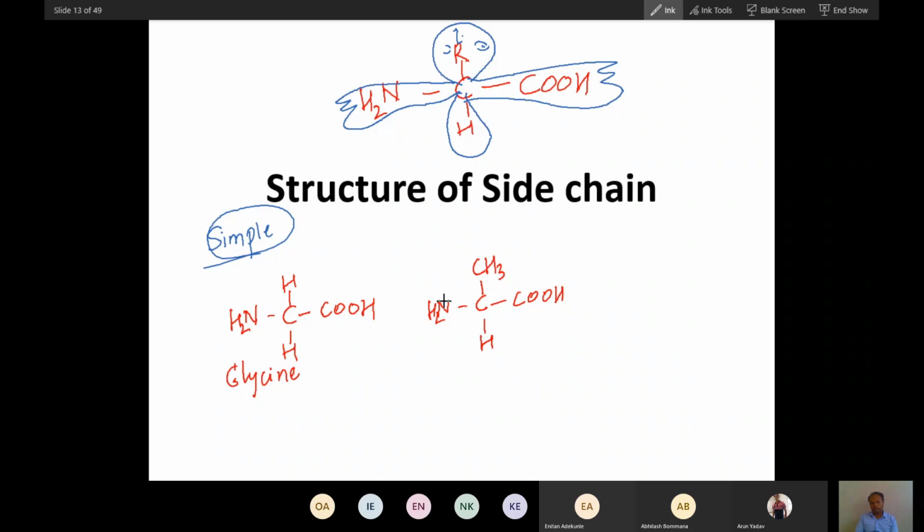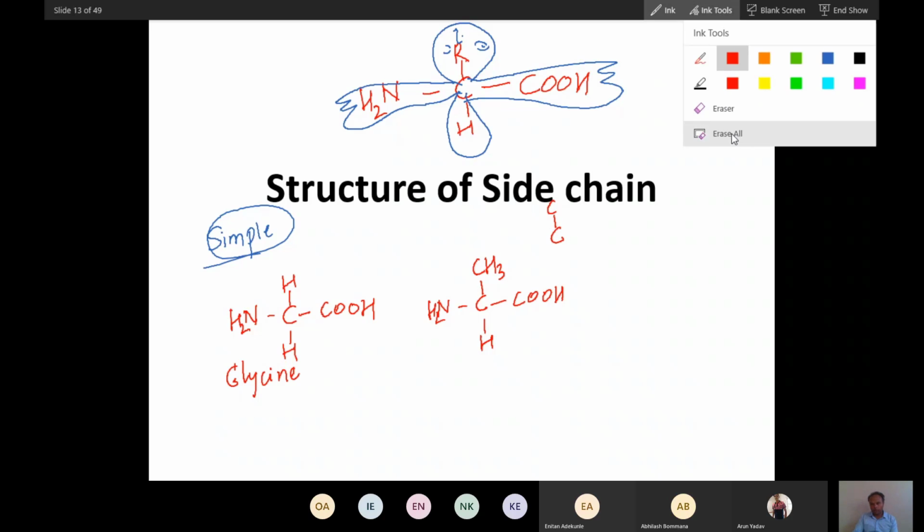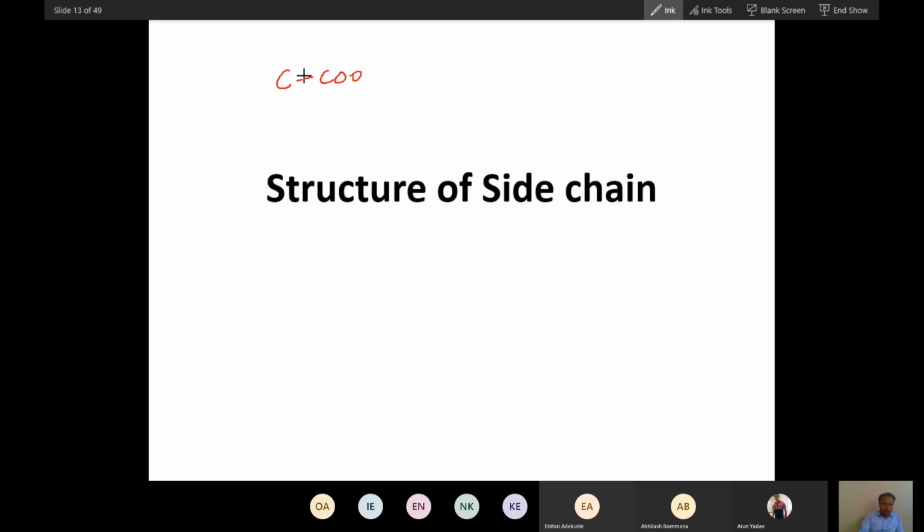If I put CH3 and the amino group, isn't it very similar to the structure of pyruvate? This is amino, this is acid, and this is hydrogen. When I put the CH3 group, this becomes alanine, and when you put hydrogen here, it becomes glycine.